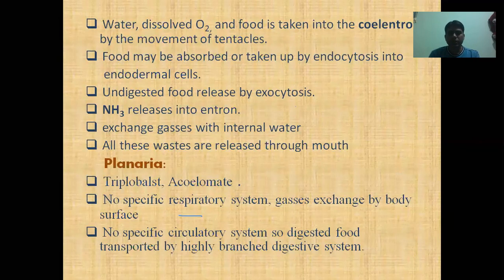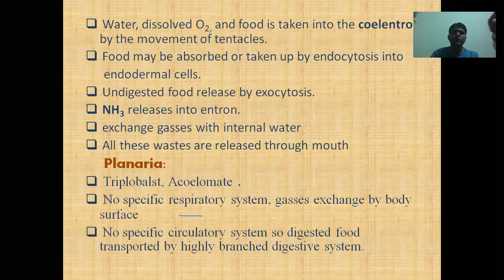Extracellular digestion takes place within the body cavity, which is called coelenteron. If food is completely digested in the coelenteron, that digested food is absorbed by the cell. And the food which is not digested here is phagocytosed by the endodermal cell, and further digestion takes place within the cells.